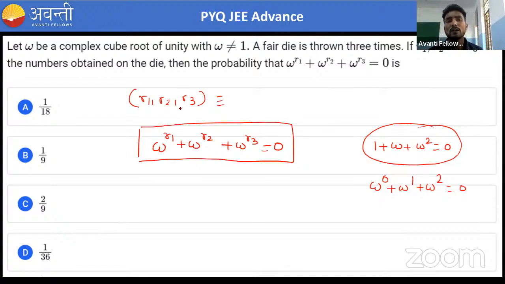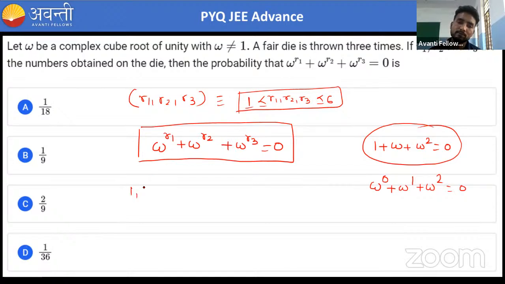And there is also a condition: R1, R2 and R3 are the numbers obtained on the die, so definitely R1, R2 and R3 will each be less than or equal to 6 and greater than or equal to 1. So you need to check the possibilities. Suppose we are taking 1, 2 and 3. This is also possible, because it will become 1 plus omega plus omega square, right? And we know that omega cube is what? 1. So 1 plus omega plus omega square equals 0.